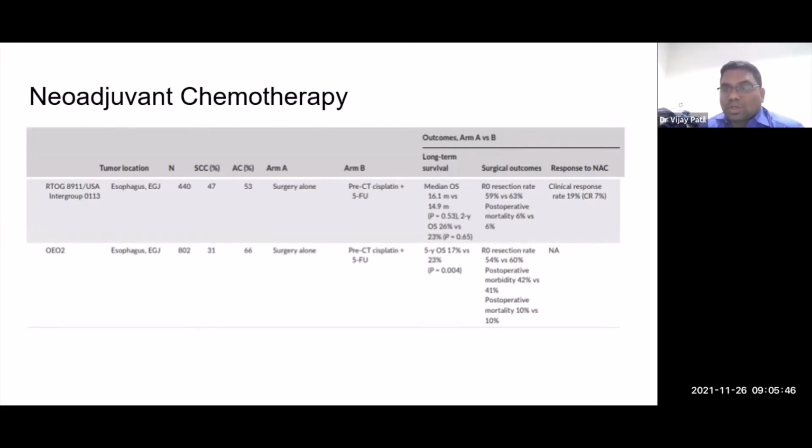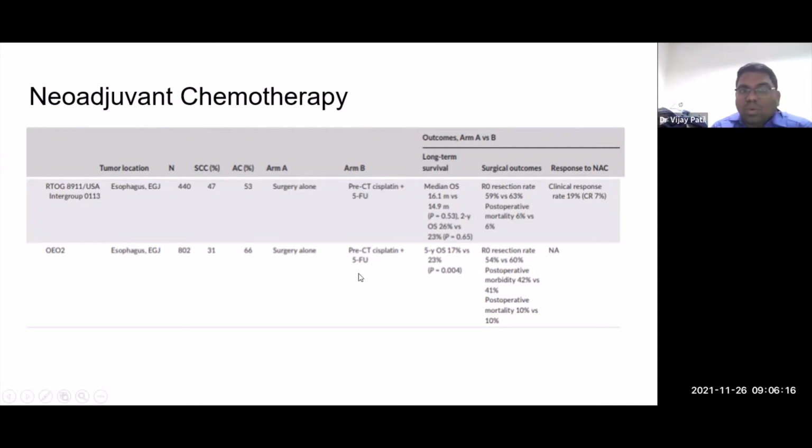towards neoadjuvant chemotherapy. And we have a few studies. This is the RTOG 8911, where surgery alone was compared with perioperative cisplatin 5-FU. You could see that 50% of the patients are squamous cell. So this is where things get diluted. And what you see is that there is not much improvement in terms of median OS and not much in terms of pre-op. What it did improve was the R0 resection rates, with the postoperative mortality remaining the same.